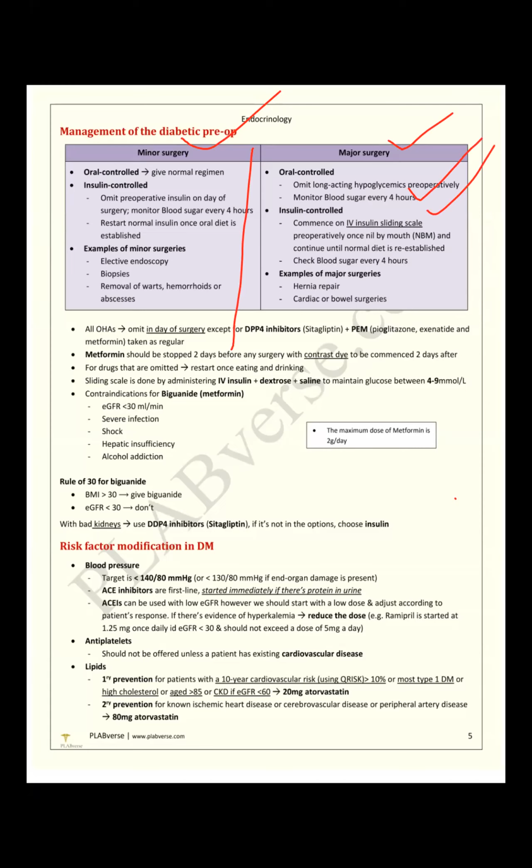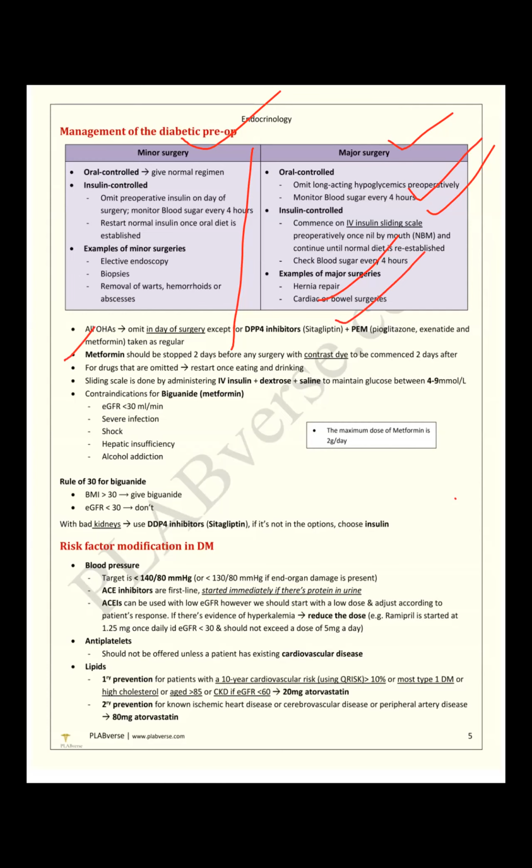My dear candidates, DPP-4 inhibitors like sitagliptin, and pioglitazone, all oral hypoglycemic drugs can continue at the regular dose. But in case of contrast, like angiogram, CT contrast or MRI, we have to stop metformin.